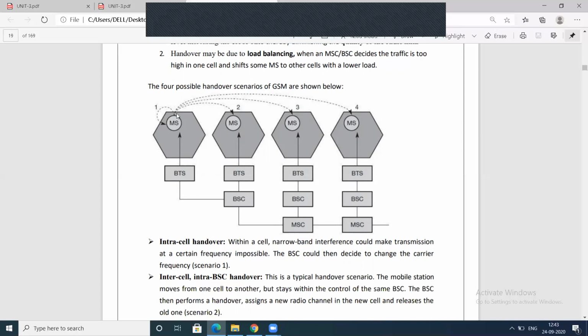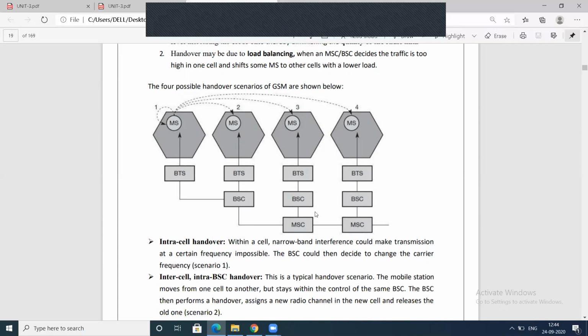Last one, the mobile has moved here. Next one is inter-MSC, because the mobile station is here, under this BTS, and this BTS is controlled by this BSC, and this BSC is controlled by this MSC. So this is called inter-MSC handover. Totally 4 types of handover.